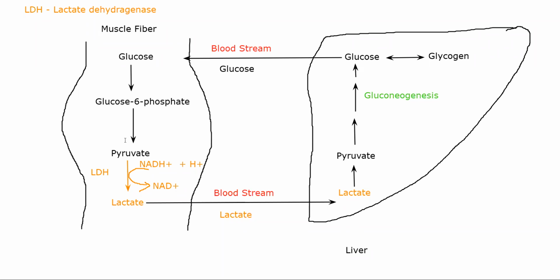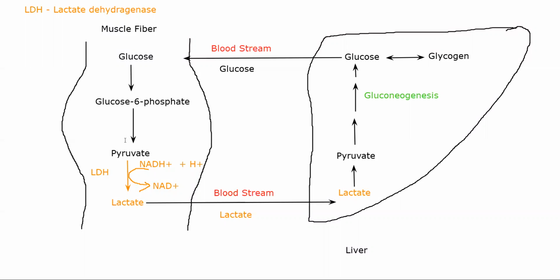At one point, if you're not getting enough oxygen, or in any case, lactate will be formed from your pyruvate. What ends up happening is you cannot convert lactate into glucose. If pyruvate builds up, I can send it to your liver so that gluconeogenesis can occur and glucose is formed. But lactate cannot be handled the same way. So what your muscle fibers will do is send lactate back to your liver through your blood.